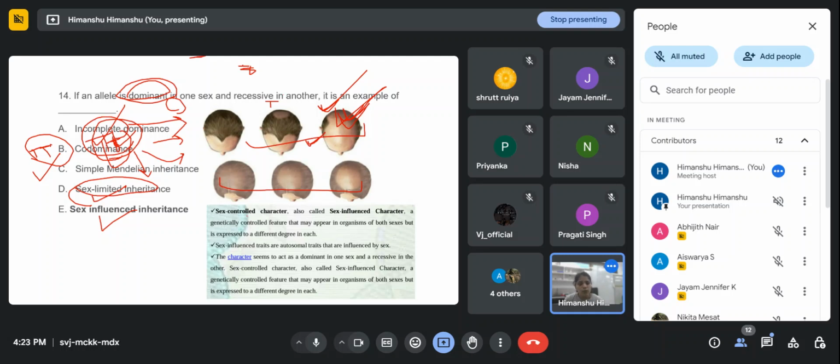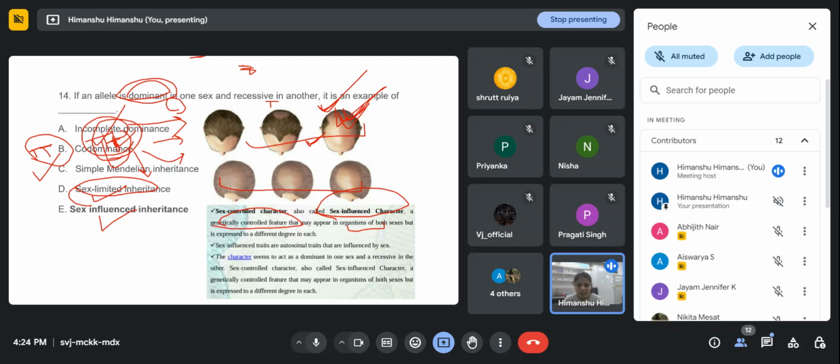So a sex controlled character, also called a sex influenced character, is a genetically controlled feature that may appear in organisms of both sexes, right? The feature appears in both sexes, but the extent to which it is affecting is different. It is expressed to a different degree in each sex.